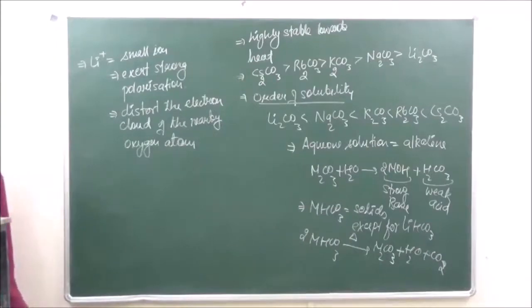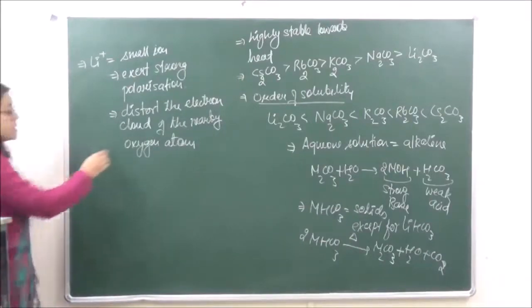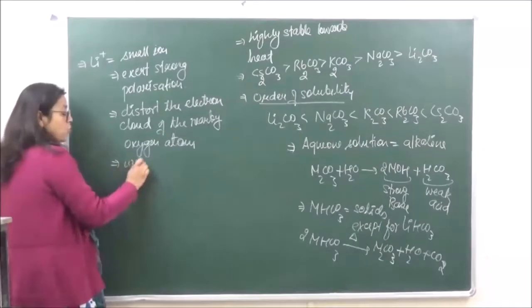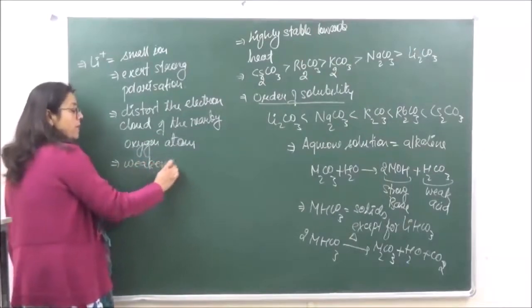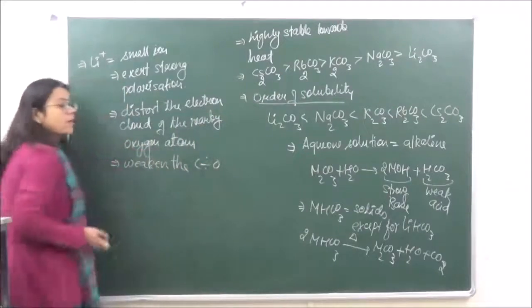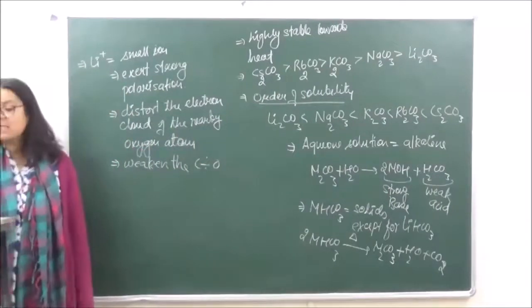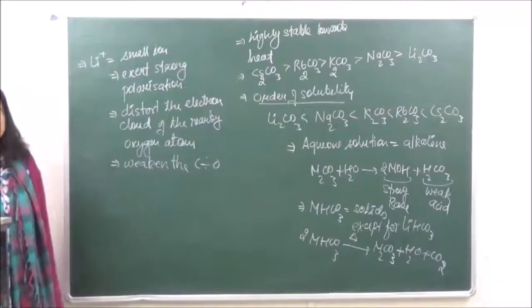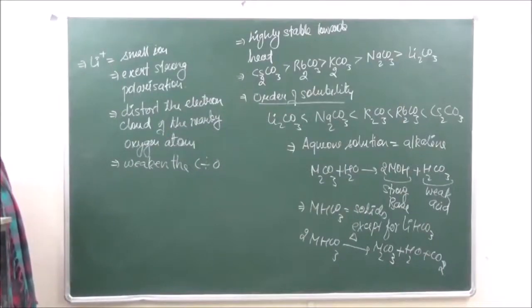Now, when it is distorting this cloud, this distortion of the cloud is going to weaken the C-O bond. So this C-O bond is going to be weakened, and hence it is going to be easily cleaved. If the C-O bond weakens, then what is going to happen over here?